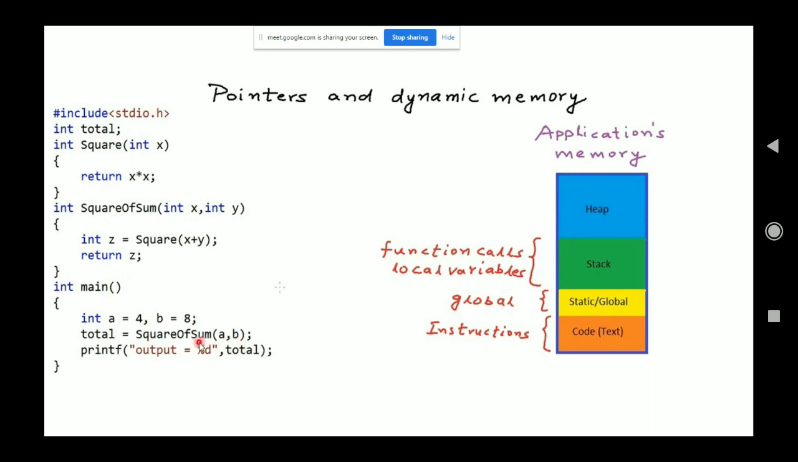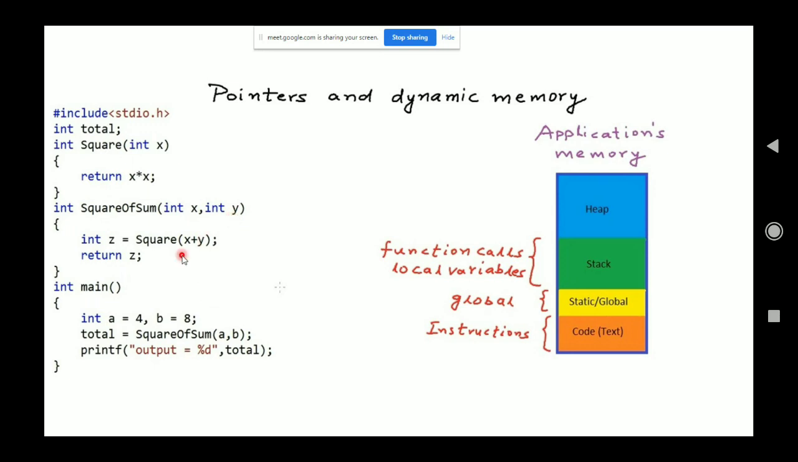What is square of sum? Square of sum is nothing but a function. So the moment the control comes here, it pauses the main function and goes to square of sum. Here a and b, whatever we have passed, will be copied into x and y respectively.